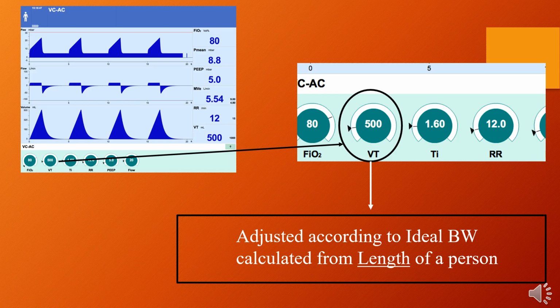Likewise, on the screen we will see the tidal volume on the monitor and it is notified by the short form VT. It is adjusted according to ideal body weight, which is calculated from the height of a person. Note: it will be notified in volume control mode only, not in pressure control.